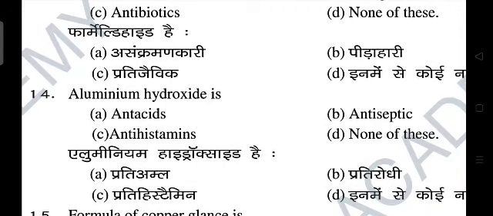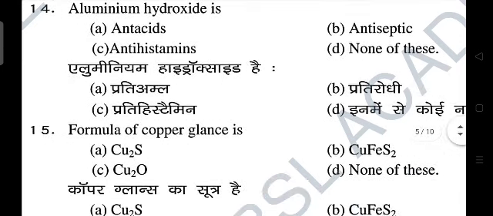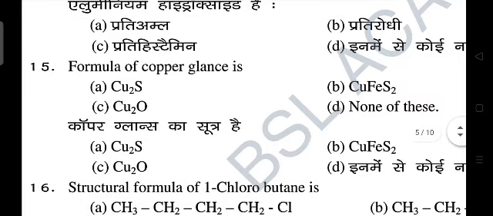Question number 14. Aluminium hydroxide is what? Antacid, antiseptic, antihistamines, or none of these. So aluminium hydroxide is antacid. Right answer is A. Question number 15. Formula for copper glance is what? So this is Cu2S. That means right answer is A.